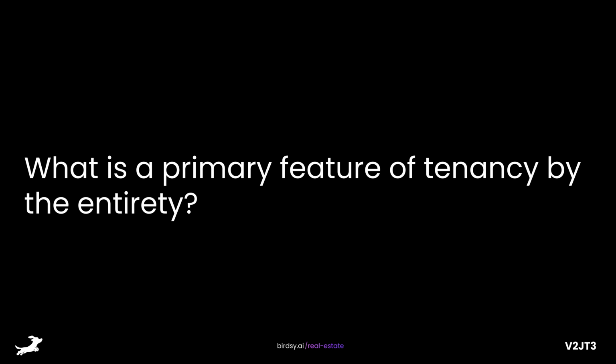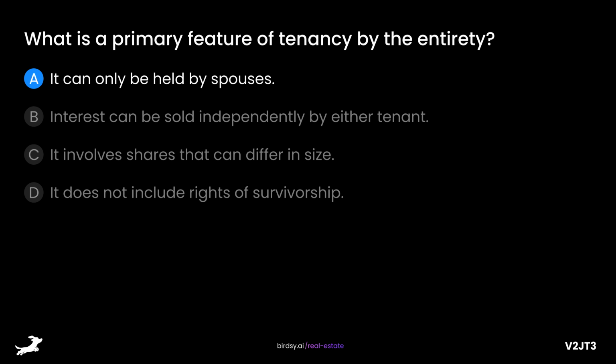What is a primary feature of tenancy by the entirety? Is it A, it can only be held by spouses? B, interest can be sold independently by either tenant? C, it involves shares that can differ in size? Or D, it does not include rights of survivorship?